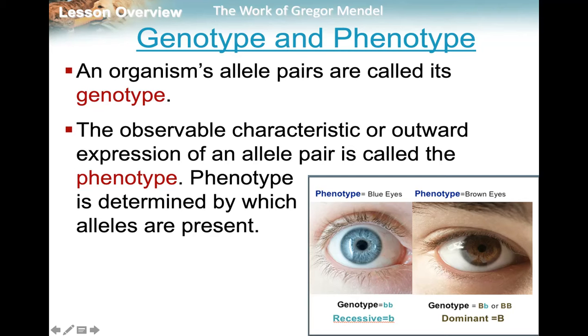So if you look at the picture here, you will see the phenotype is blue eyes. The phenotype is brown eyes. The genotype for blue eyes is little b, little b. The genotype for brown eyes is big B, little b, or big B, big B. So the genotype for brown eyes could be heterozygous, big B, little b, or homozygous, big B, big B.